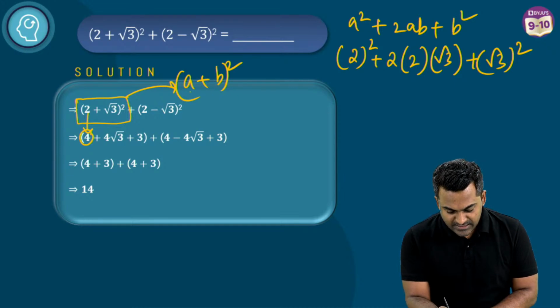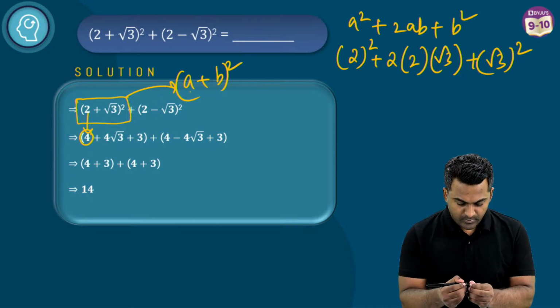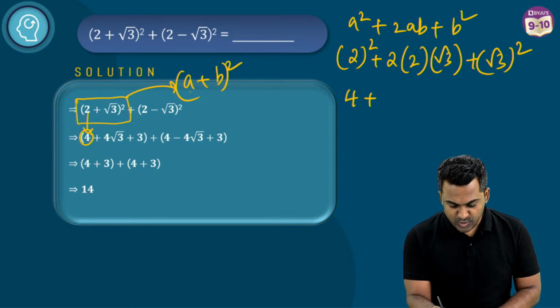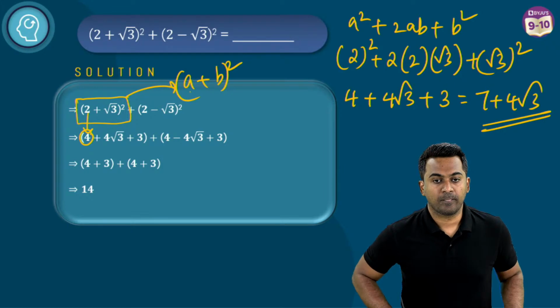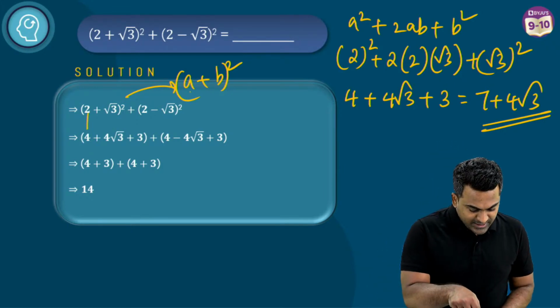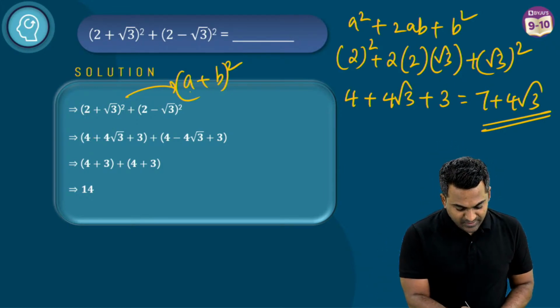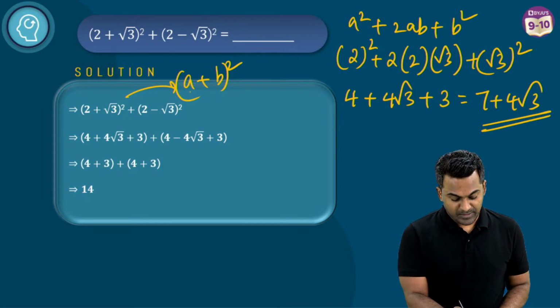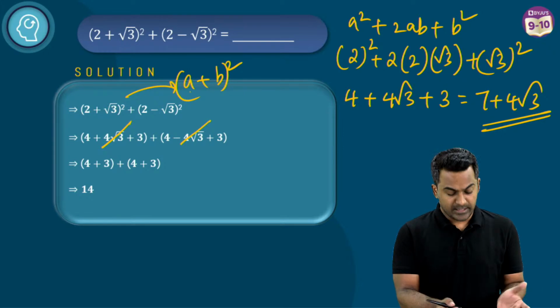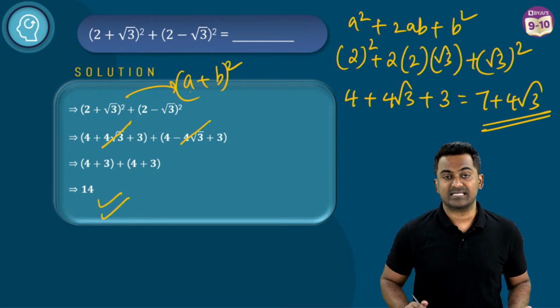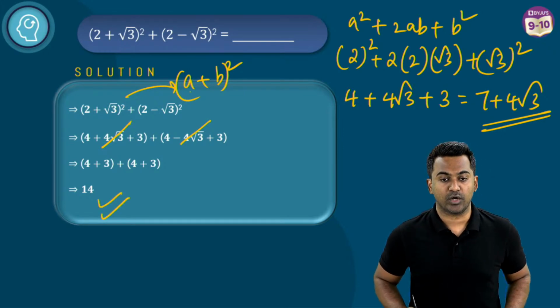When you simplify this, it becomes 4 plus 2 times 2, which is 4, times root 3 as it is, plus root 3 whole square, which is 3. So this expansion gives you 7 plus 4 root 3, and the other gives you 7 minus 4 root 3, right? Now plus 4 root 3 and minus 4 root 3 get cancelled out, and eventually you get the answer 7 plus 7, which is equal to 14.